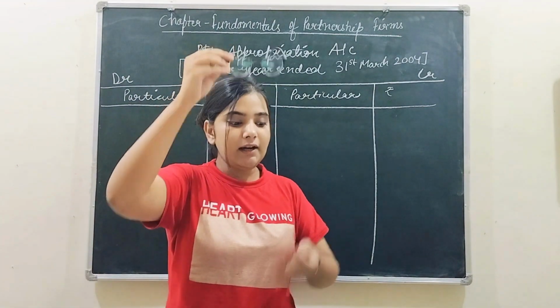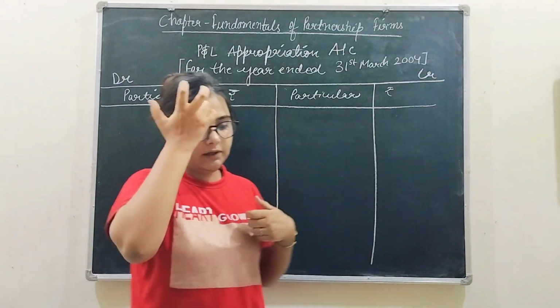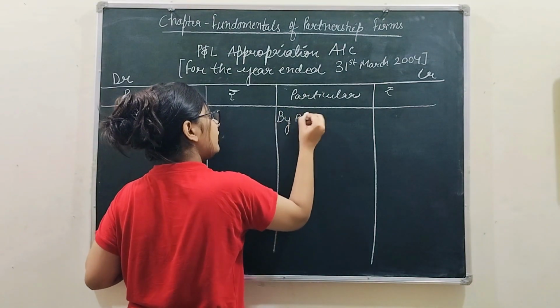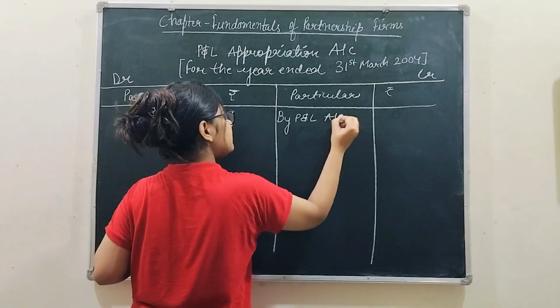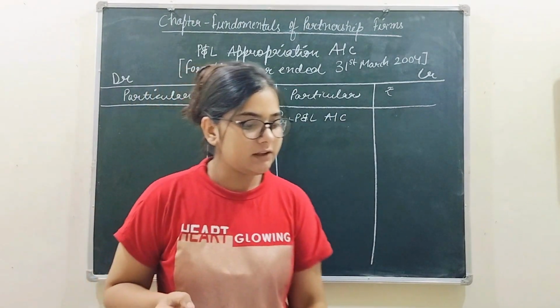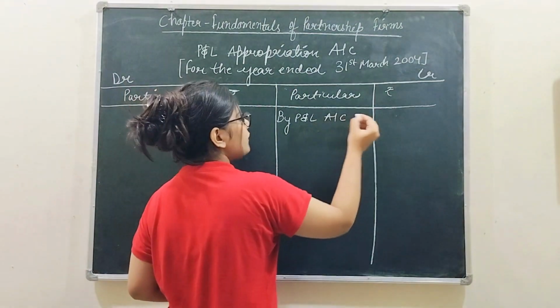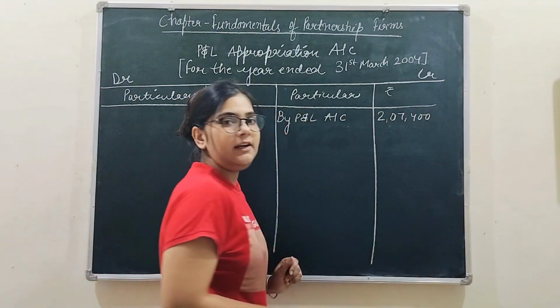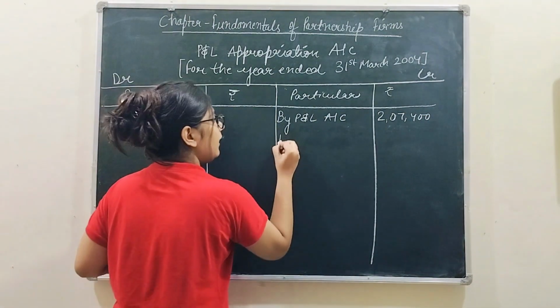Right? Now let's start the question by writing the credit particulars first. The first and foremost item I have told you is the profit given in the question, profit and loss account, and the profit given in the question is 2,07,400. Right? Let's move towards the second.